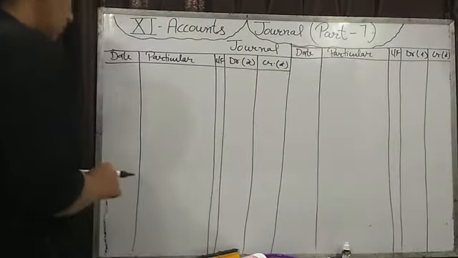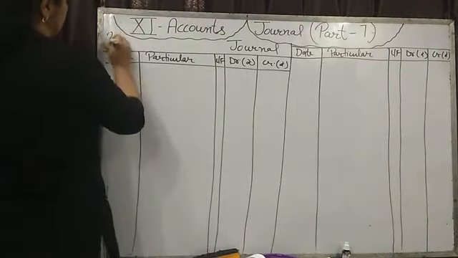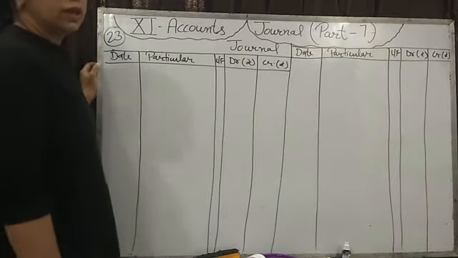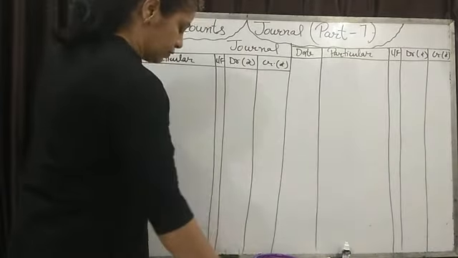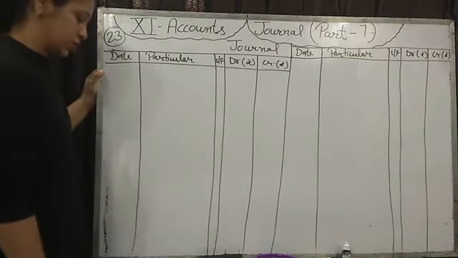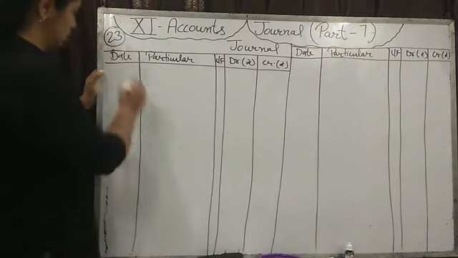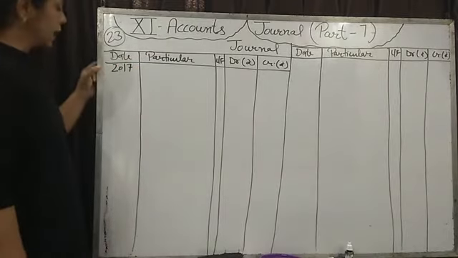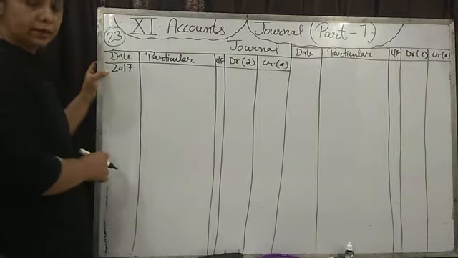So first of all we will do question number 23. Illustration 23 we will do. I think all of you have books. Open your books to the 23rd illustration. The first journal entry of the 23rd illustration is in the year 2017. You will write the year one time. No need to write the year with every journal entry.